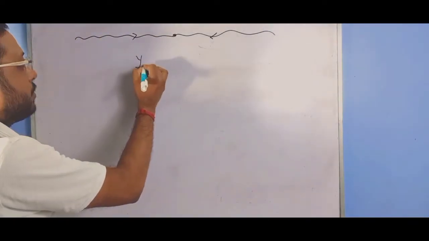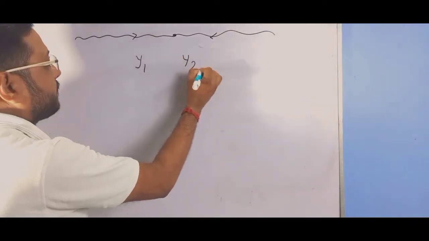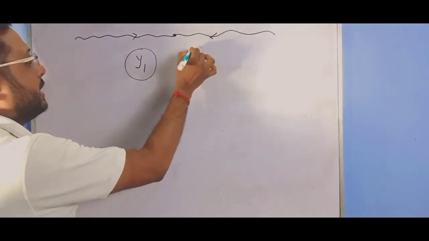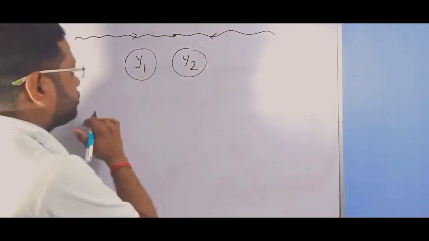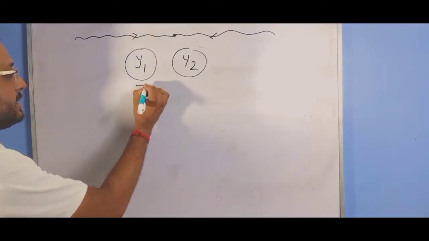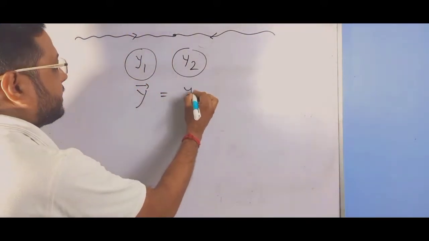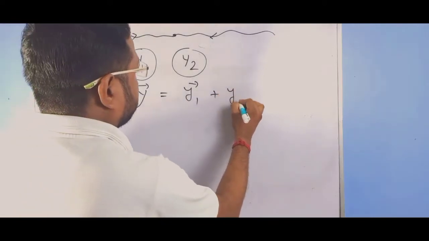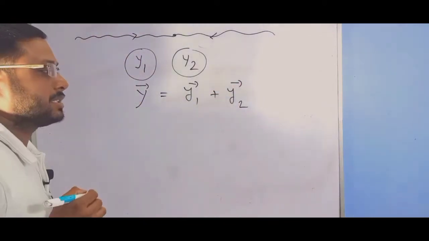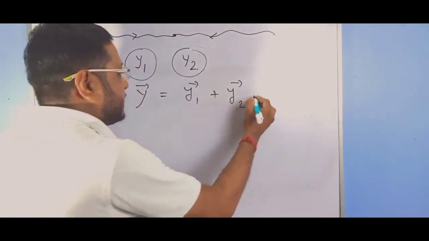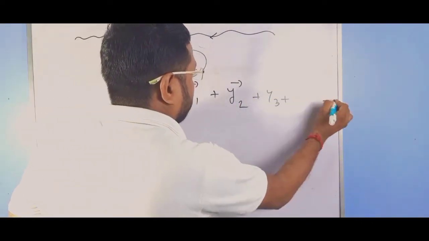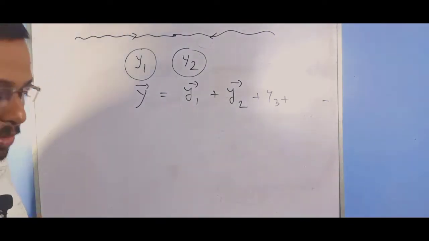So if y1 and y2 are the displacements of two waves and they meet at a point, then according to the superposition principle, the resultant disturbance y is simply the vector sum of the two waves, that is y1 plus y2. And if there are many waves, then obviously y3 and so on. This is the principle of superposition.